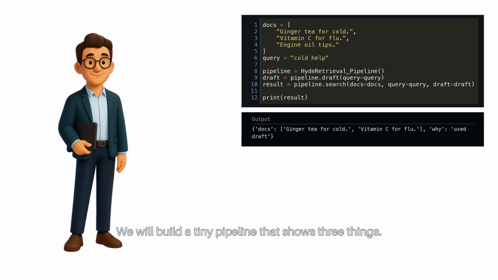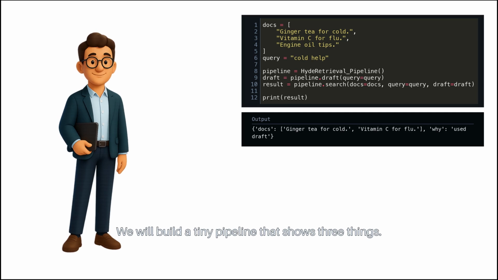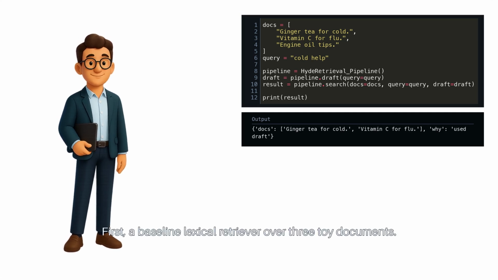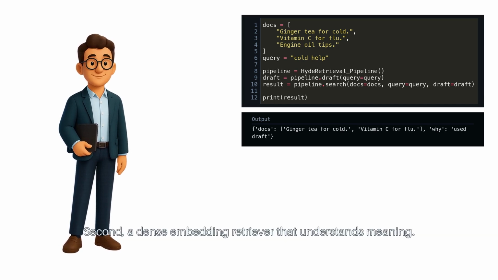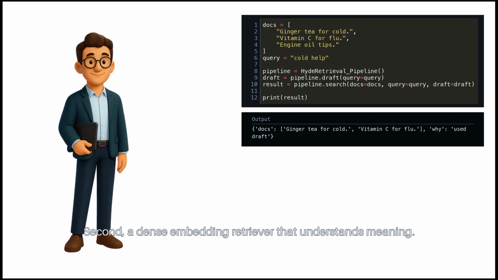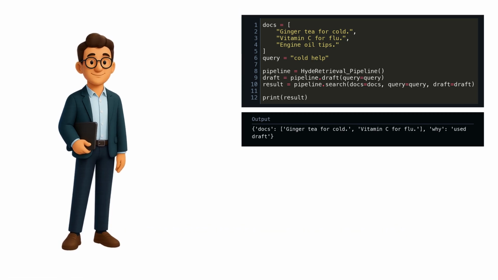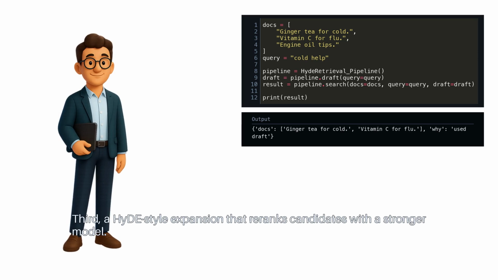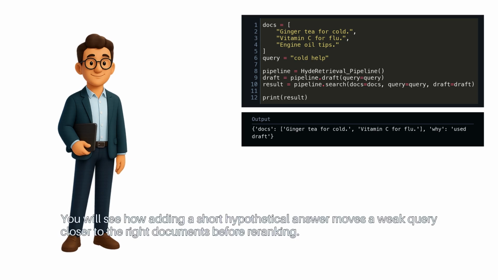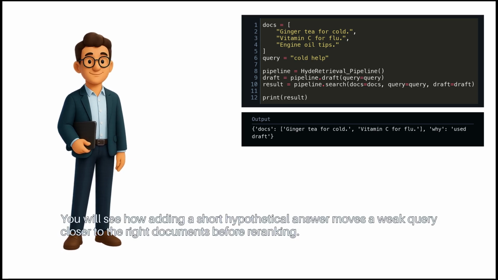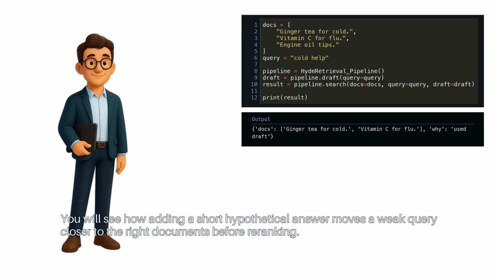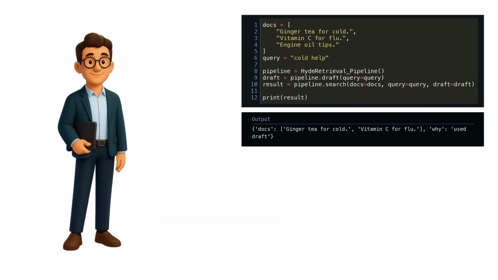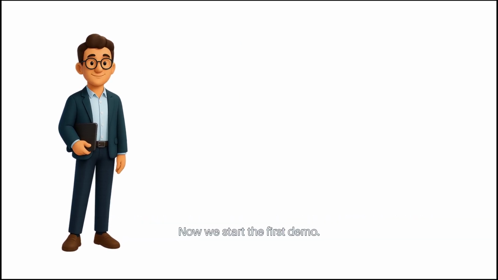We will build a tiny pipeline that shows three things. First, a baseline lexical retriever over 3 toy documents. Second, a dense embedding retriever that understands meaning. Third, a HyDE style expansion that re-ranks candidates with a stronger model. You will see how adding a short hypothetical answer moves a weak query closer to the right documents before re-ranking. Now we start the first demo.